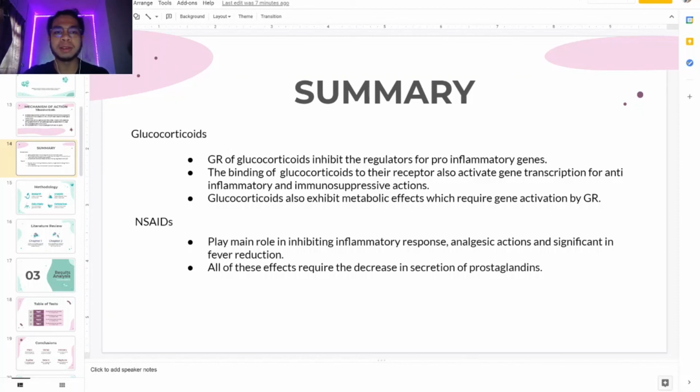Moving on to NSAIDs, they mainly play a role in inhibiting inflammatory response and help in analgesic actions like reducing pain, and they are also very significant in fever reduction. The similarity in all these effects is that they all require a decrease in secretion of prostaglandins for these effects to work. So that's all from me.